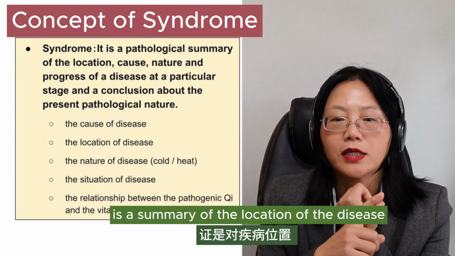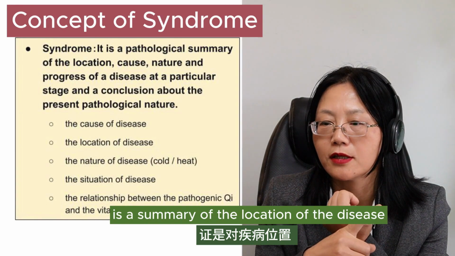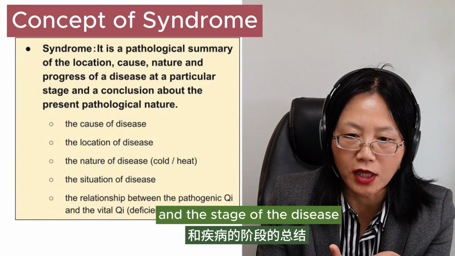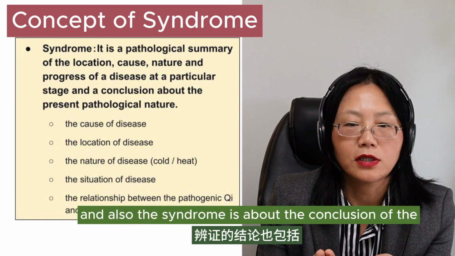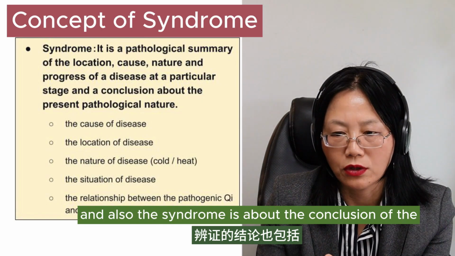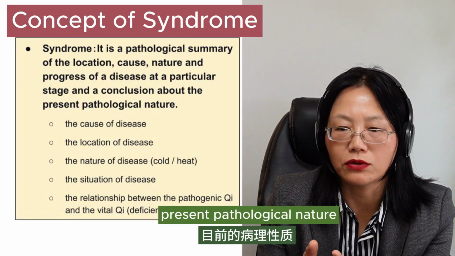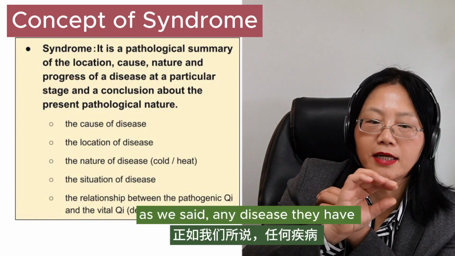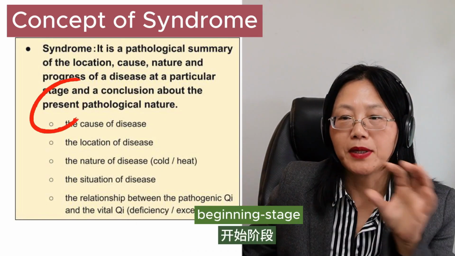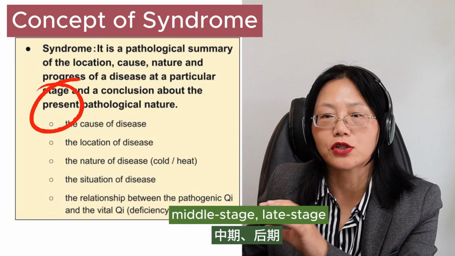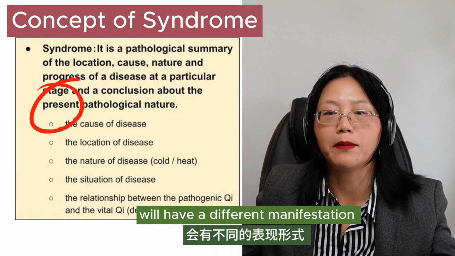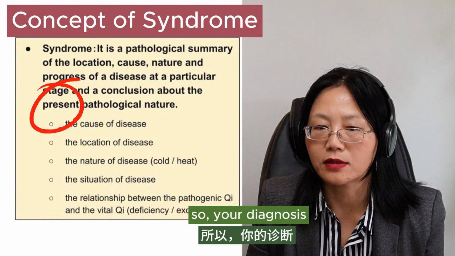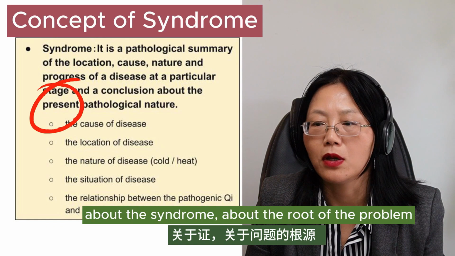This syndrome is a summary of the location of the disease, the cause of the disease, the nature and progress of the disease, the stage of the disease, and also the conclusion of the present pathological nature. We focus on the present. As we said, any disease has different stages: beginning stage, middle stage, late stage. Different stages will have different manifestations and will involve different organs. So your diagnosis about the syndrome, about the root of the problem, would be very different.